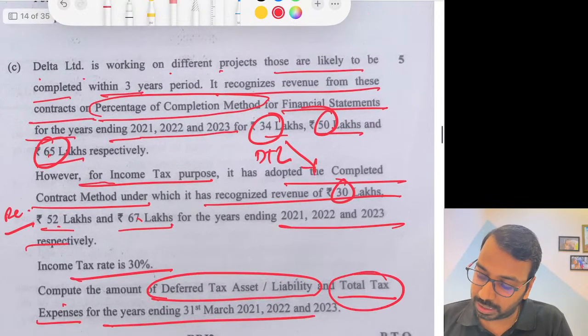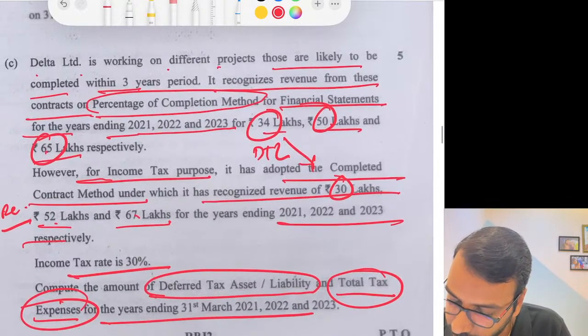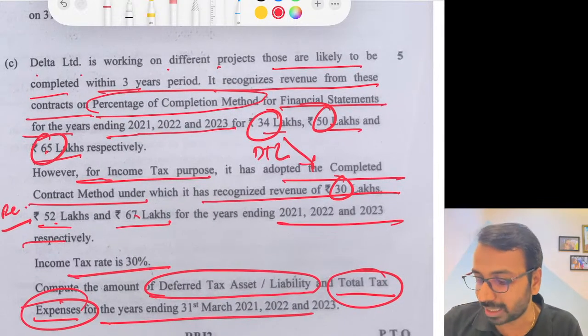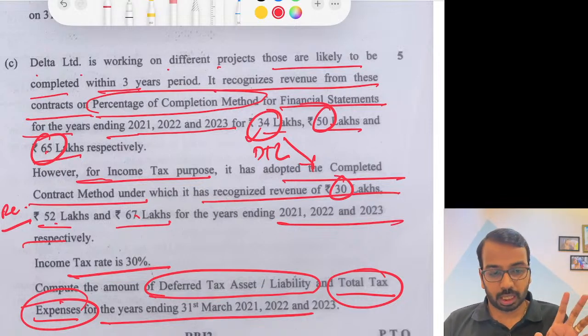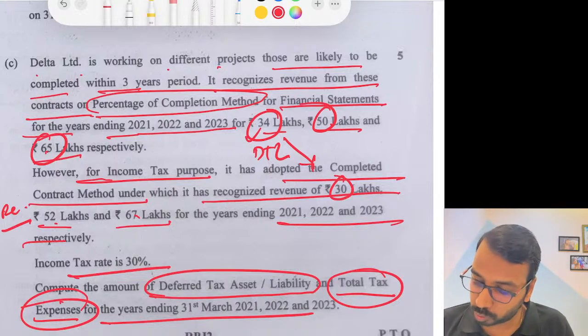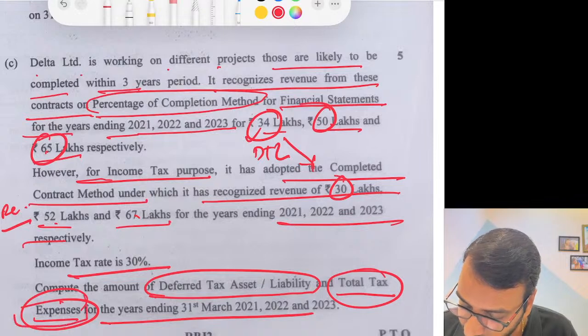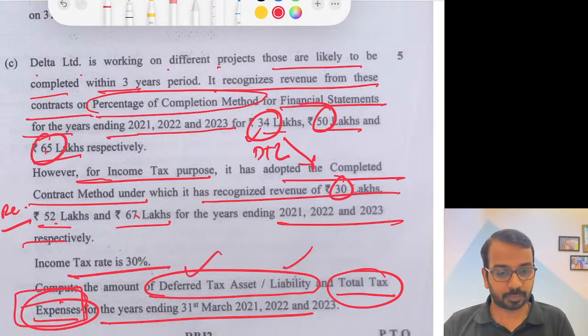So they are saying total tax expense for the current year, but they have not given us profit. What they have given is revenue. We don't pay tax on revenue, we pay tax on profits. So this is somewhere incomplete. Here is what it looks like to me. At least DTA and DTL you can calculate.